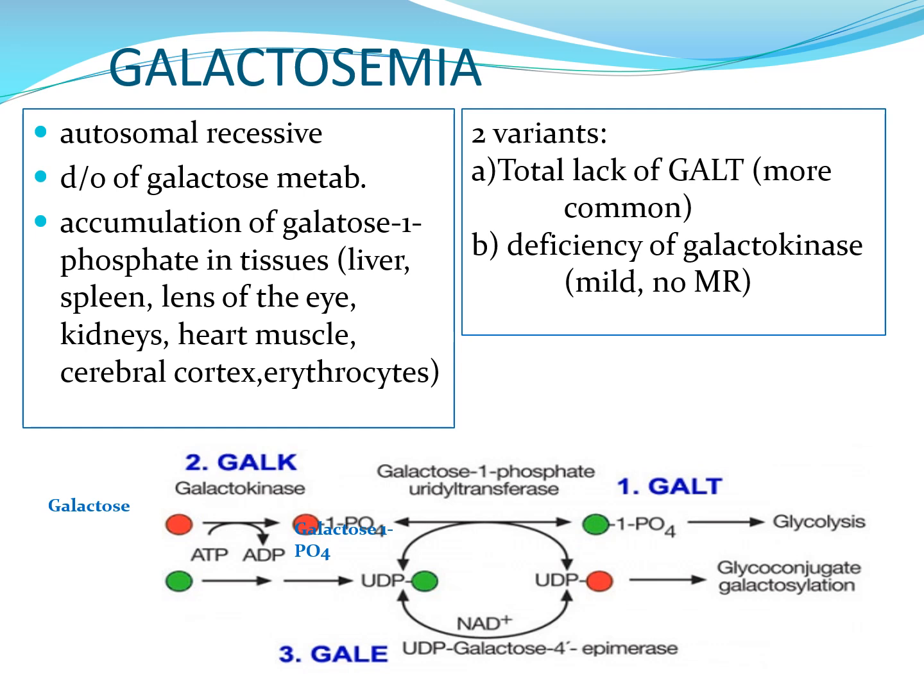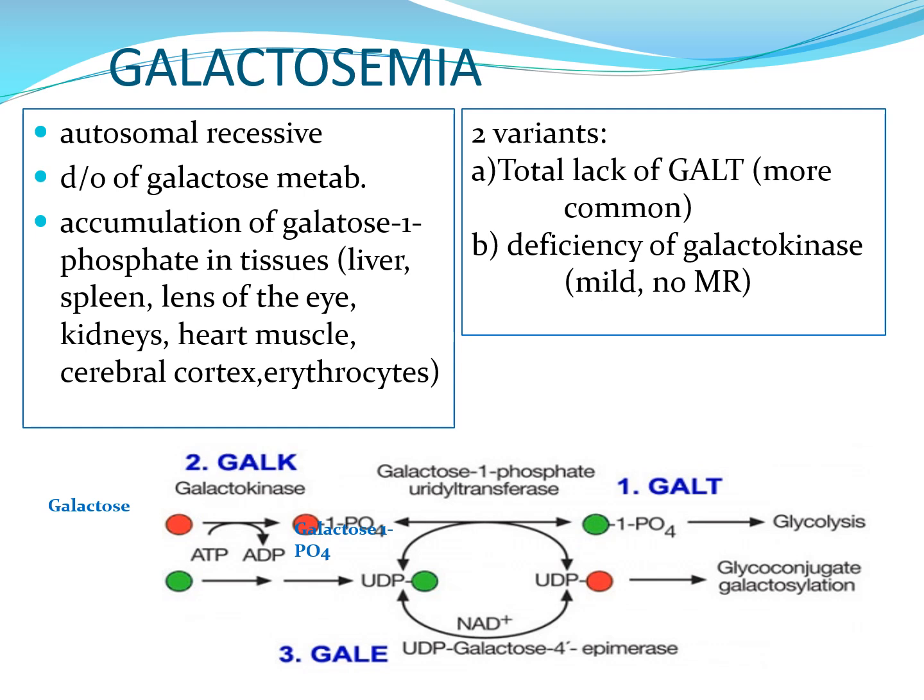The second inborn error of metabolism that we will discuss is galactosemia. Galactosemia is an autosomal recessive disorder of galactose metabolism, and this results from the accumulation of galactose 1 phosphate in tissues such as your liver, spleen, lens of the eye, kidneys, heart muscle, cerebral cortex, or erythrocytes.